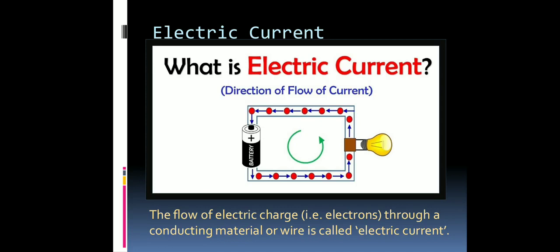So basically protons and neutrons, that is positive charges and neutrons, have nuclear forces between them, a very strong force, which keeps them tightly connected to each other, and it is very difficult for protons to move in a matter.